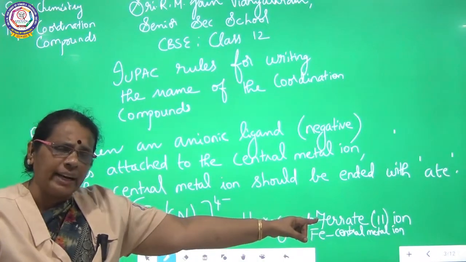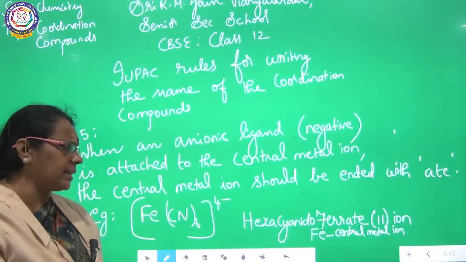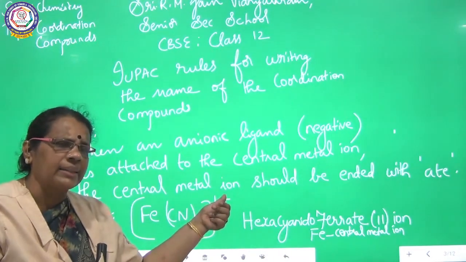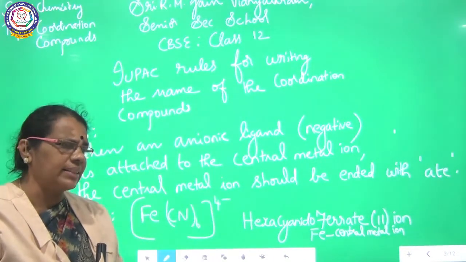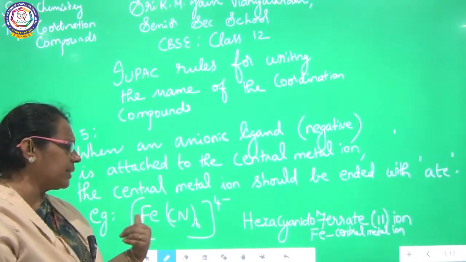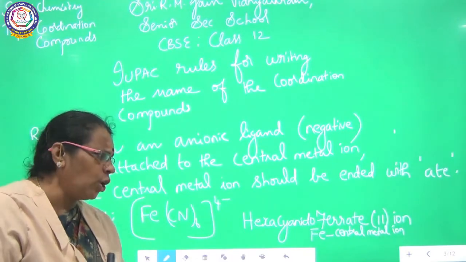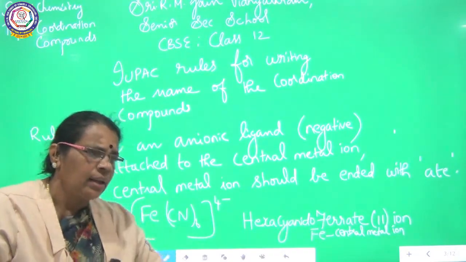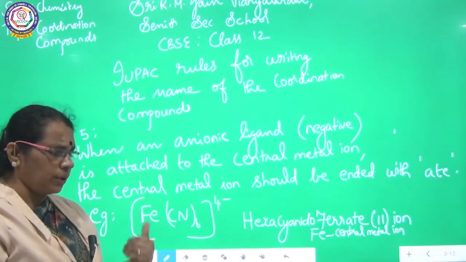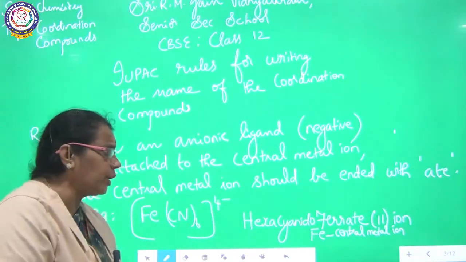Already I told you it should be written in Roman numeral in parenthesis. So ferrate 2. It is a charged complex because outside the square bracket we can see the charge, so we have to indicate it as ion. So the name of the complex is hexacyanido ferrate 2 ion. Fe, that is iron, is the central metal atom here. So this is one rule. This rule we are going to continue.